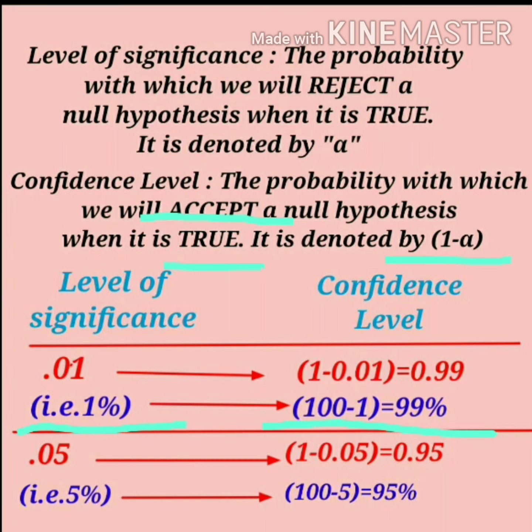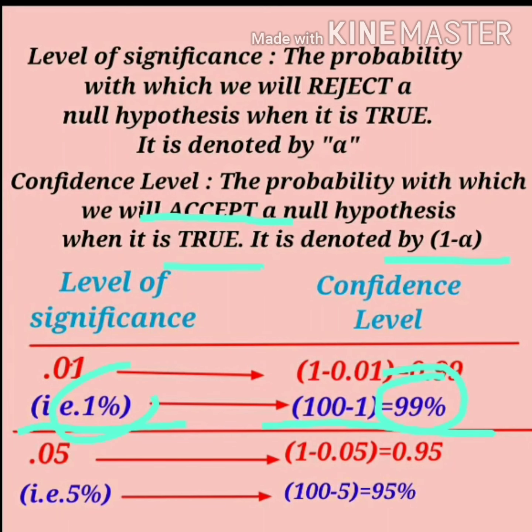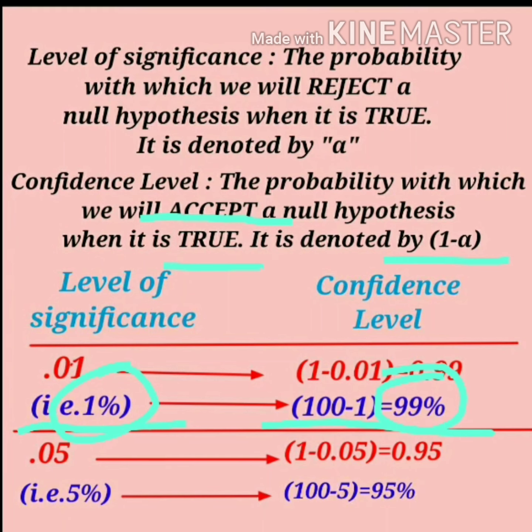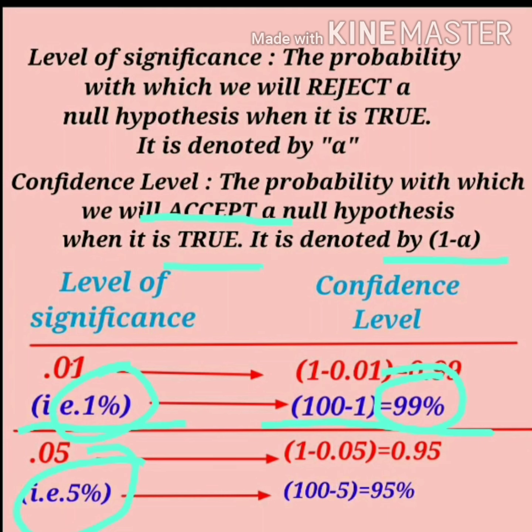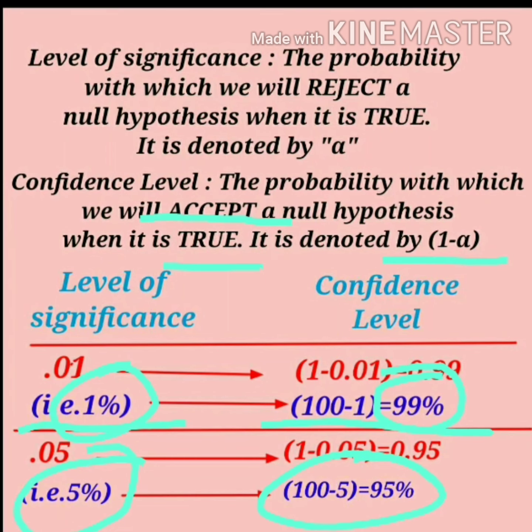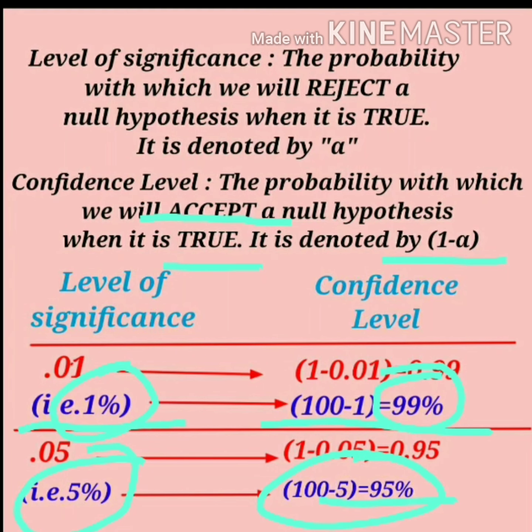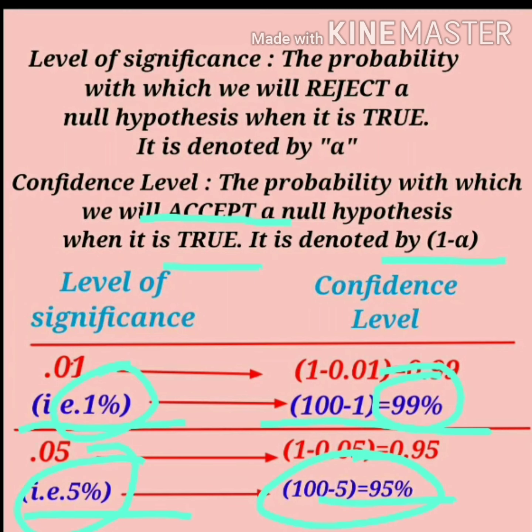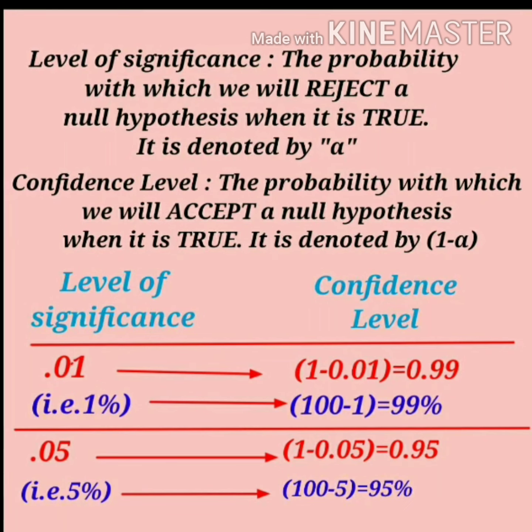In reverse, we can say when the confidence level is 99%, then the significance level is 100 minus 99, which is just 1%. Similarly, when the significance level is 5%, then the confidence level will be 100 minus 5, 95%. In reverse, when the confidence level is 95%, then the significance level is 100 minus 95, 5%. Clear?